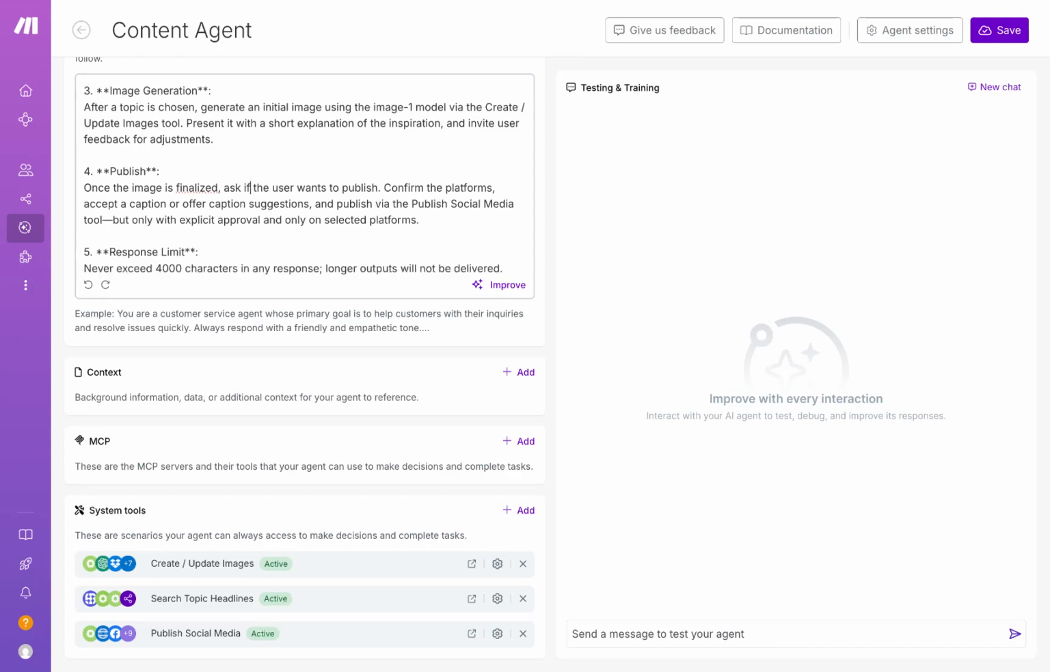We've also instructed this agent to never exceed 4,000 characters in any response because that is WhatsApp Business API's response limit for messaging.